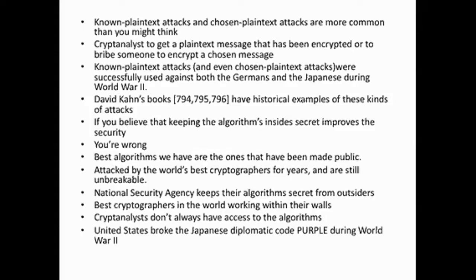And chosen plain text attack means I know some person who is sending with the algorithm, but that person doesn't give any algorithm or key to me.